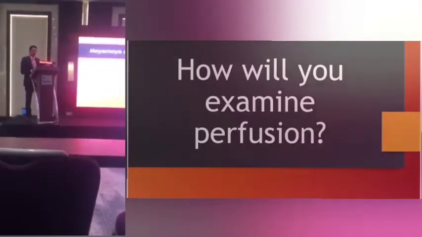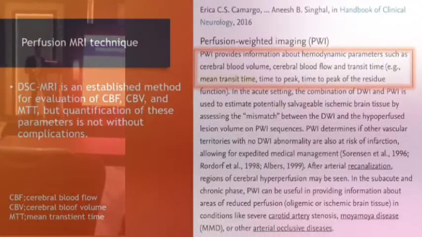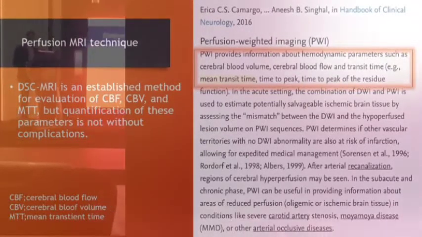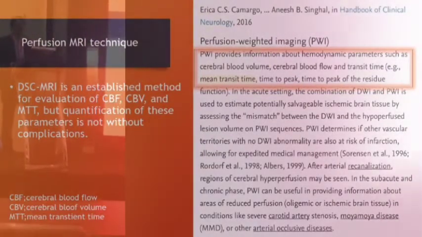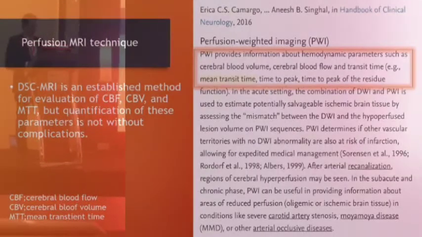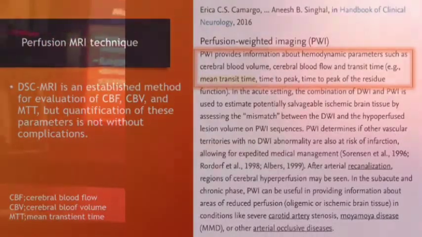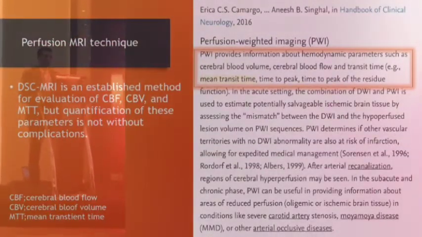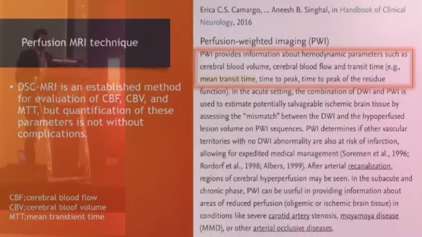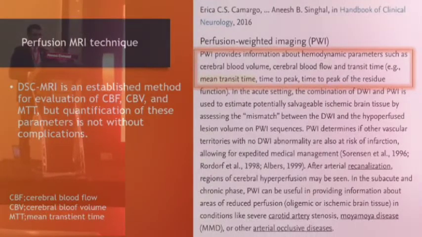How will you examine hypoperfusion? By perfusion studies. Maybe the superior perfusion study is the MRI perfusion with the well-known measured parameters: cerebral blood flow, mean transit time, and cerebral blood volume. The duplex examination of the carotid artery provides indirect information about hypoperfusion.